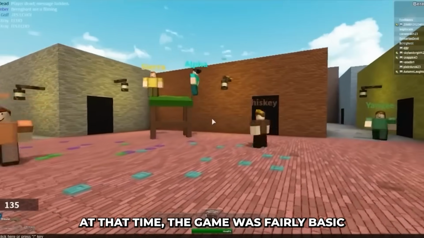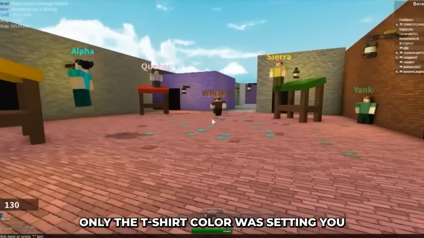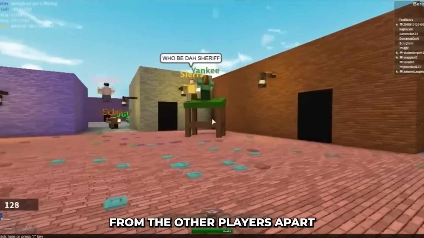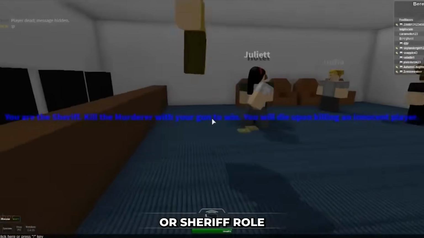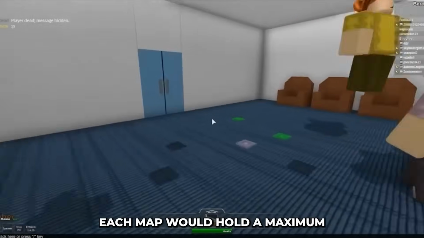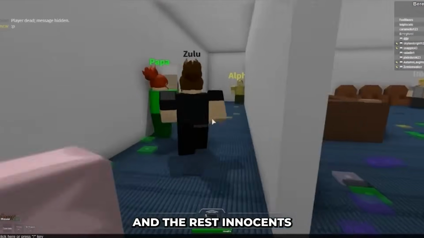At that time, the game was fairly basic. Every player had the same avatar, only the t-shirt color was setting you apart from the other players. Once a map was chosen, you would receive either Murder, Innocent, or Sheriff role. Each map would hold a maximum of 12 players, with one being a murderer, one sheriff, and the rest innocent.